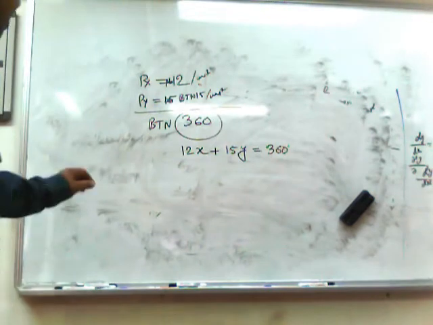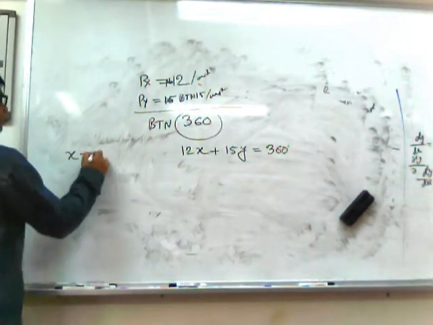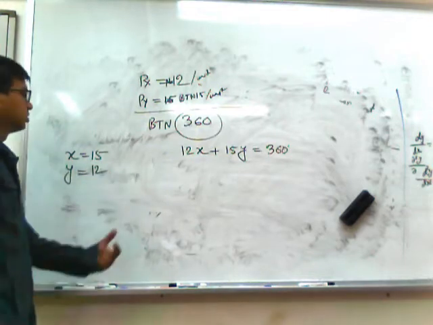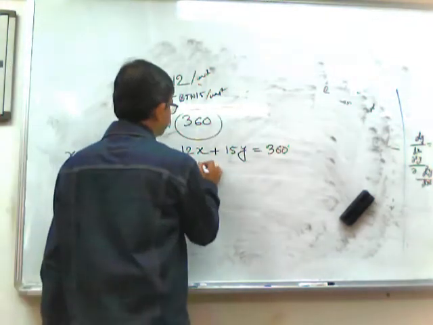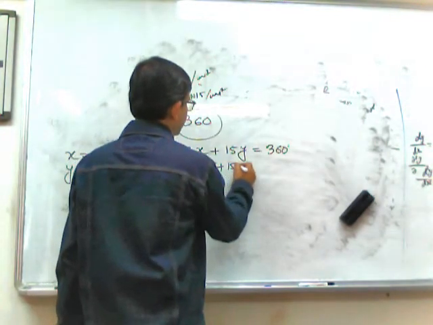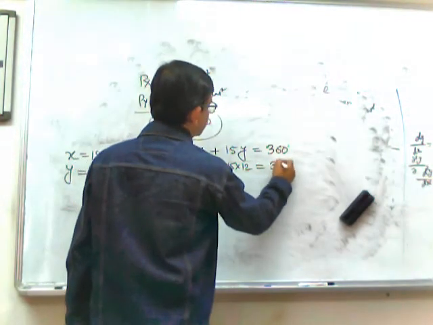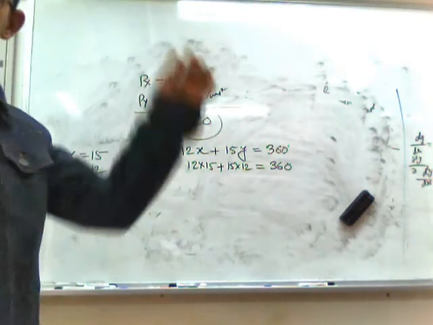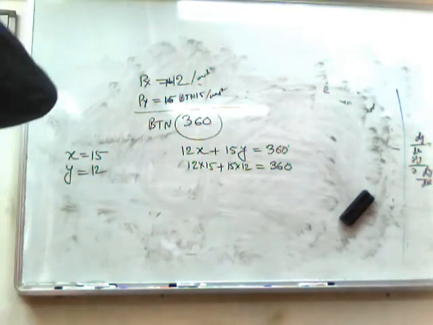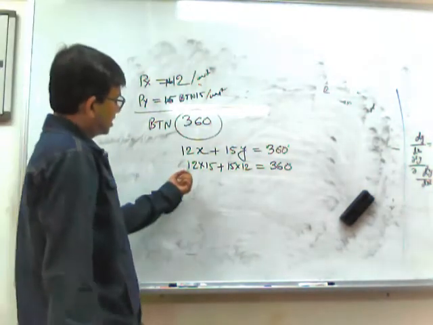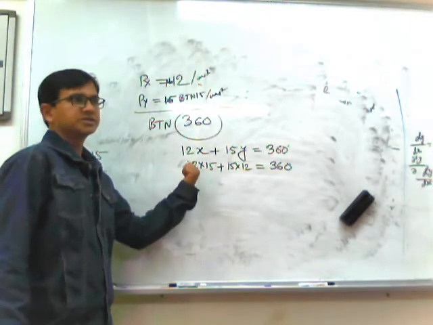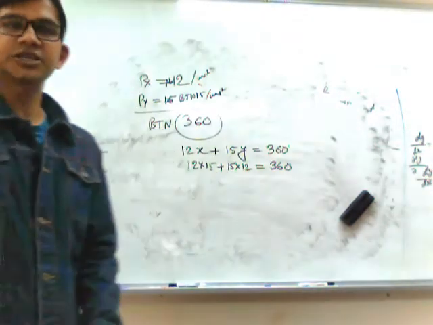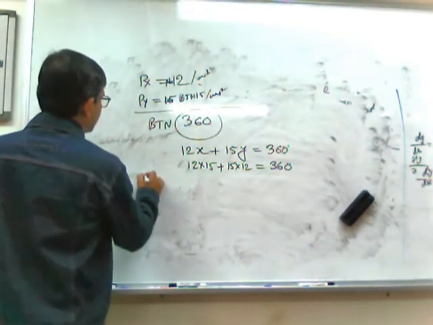So let us consider x equals 15 and y equals 12. So 12 into 15 plus 15 into 12 equals 360. So here the entire income of the consumer is being exhausted on two commodities. Now if I say that the consumer wants to increase his consumption of X by 1 unit, what will be his expenditure on X?